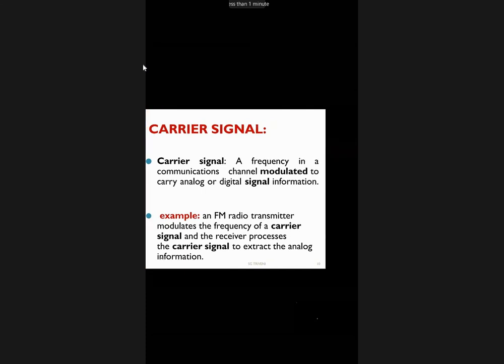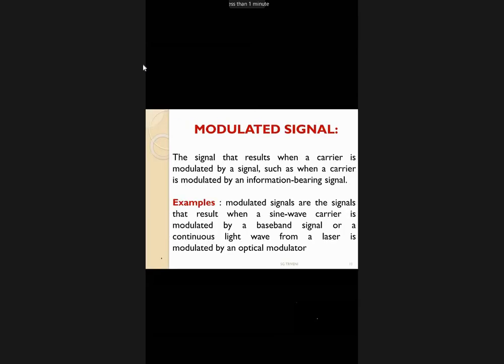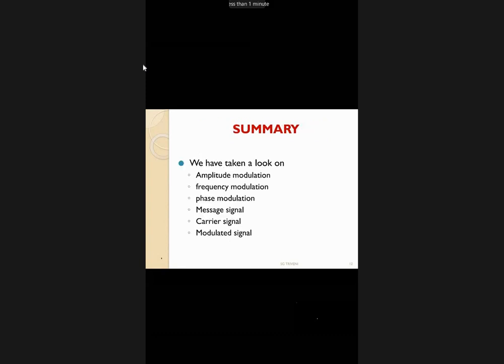Now we have completed frequency modulation, phase modulation, and the types of the signals. In the next class, I will discuss noise. The time is completed.